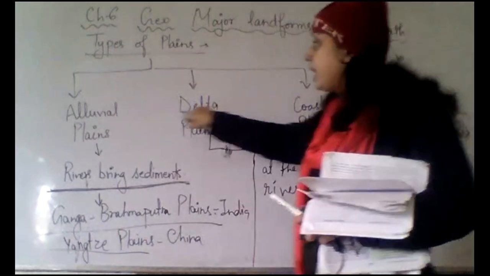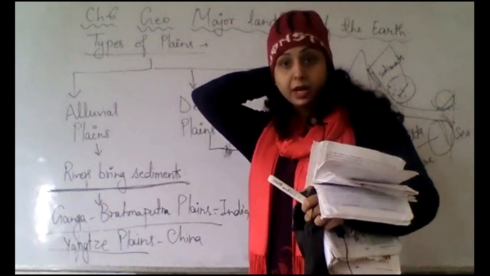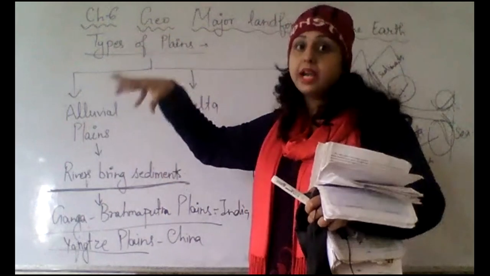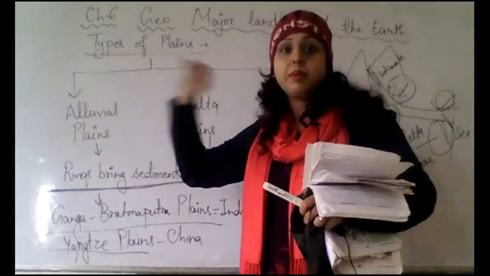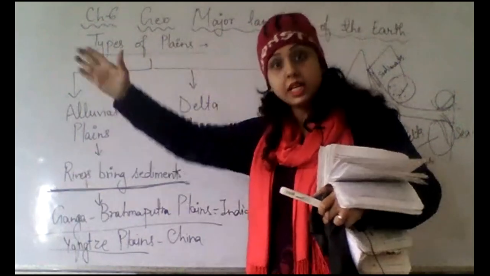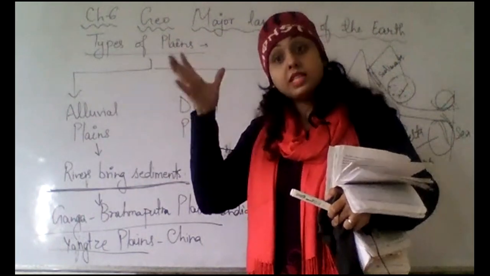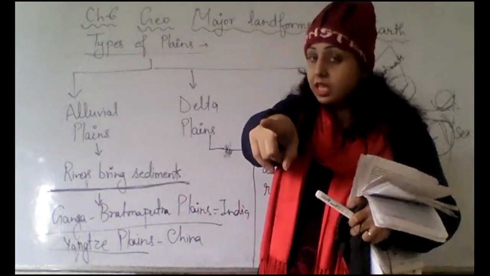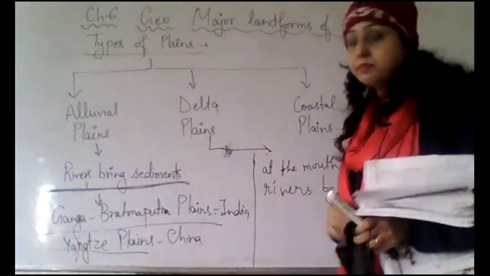Have you understood the difference between delta plain and alluvial plain? Alluvial plain is made from the sediments which the river brings with it, so it will be made at the starting of the river, when it comes from the mountain to the plain. But delta is made at the end of the river. When it goes and meets the sea or ocean, there it will create delta. So understand, alluvial will be the starting of the river and delta will be at the end of the river. These two you understood?